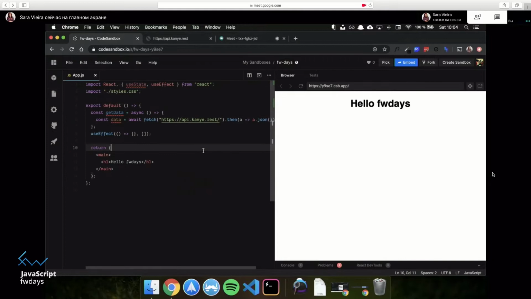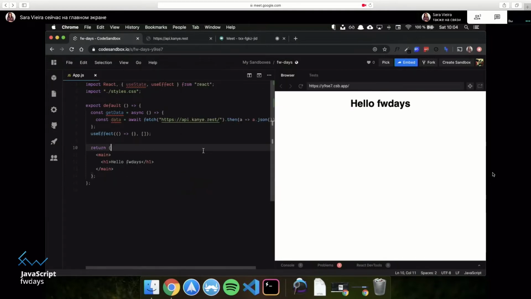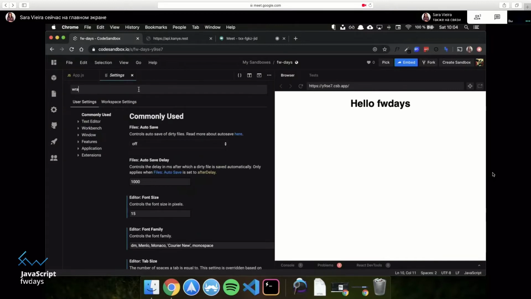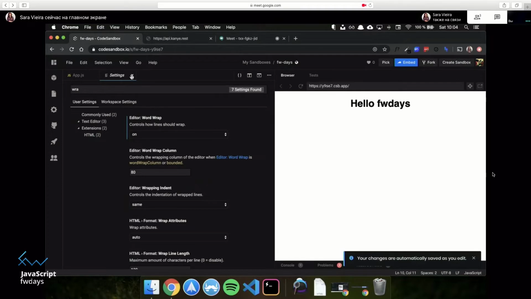And let me just do something so that you can see this more properly. So I'm going to go to my user settings, and I am pretty sure there's a wrap setting. Editor wrap off, editor wrap on. Beautiful.